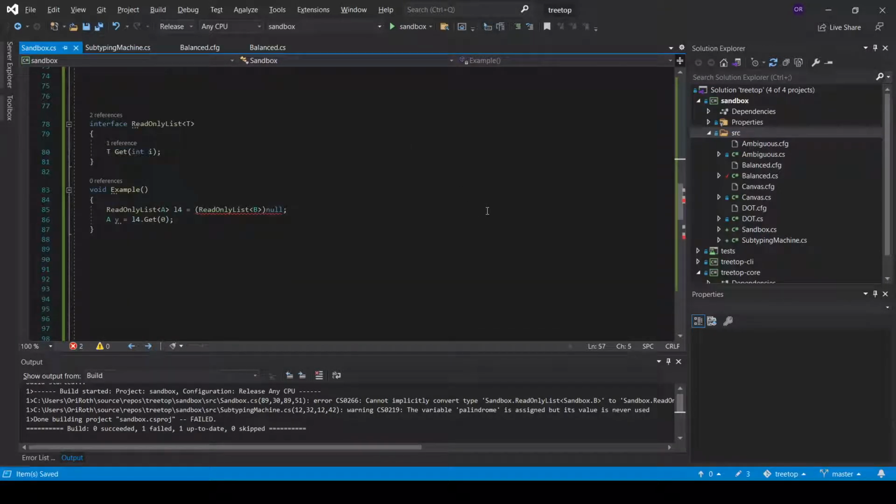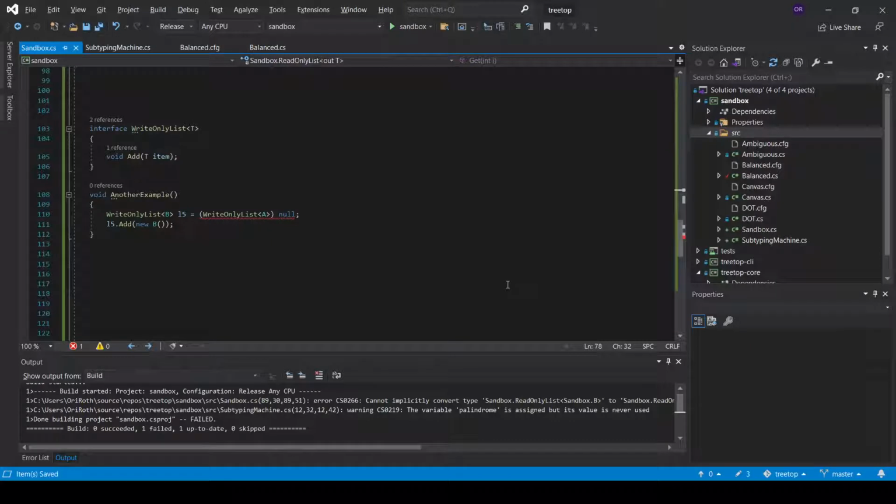Sometimes we do want subtyping in type arguments. For example, if we have a read-only list, then a read-only list of B's is a read-only list of A's, because every B we read from the list is also an A. To implement this behavior, we specify that the type parameter of the read-only list is covariant. In C#, we do so by writing out before the T. And now the code compiles.